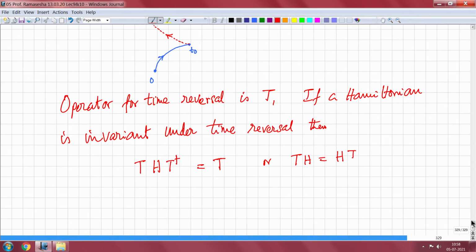Now we know that when we time reverse, the momentum changes sign, but the position does not change sign.